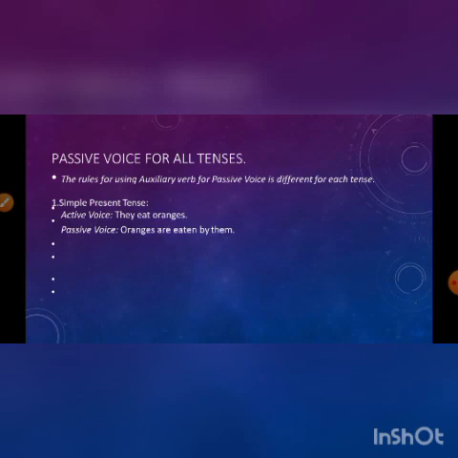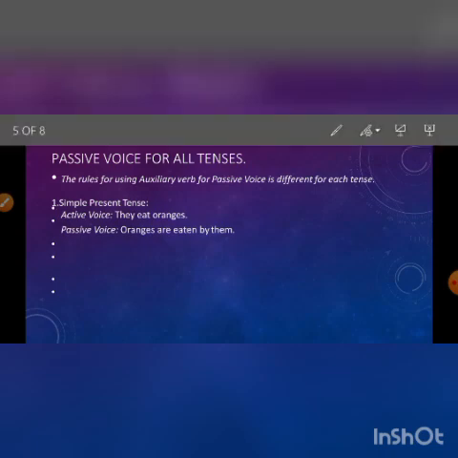You can see that the auxiliary verb is always used by considering two things. First, what is the subject in the passive voice? Here the subject is oranges. That's why the auxiliary verb should be plural here. You can see "are" is a plural verb, not singular. Secondly, you have to see in the active voice in which tense the main verb or the whole sentence is. This sentence is in simple present tense. That's why we use "are", not "were". Am I clear now? Oranges are eaten by them, not "were eaten by them". This is the system.